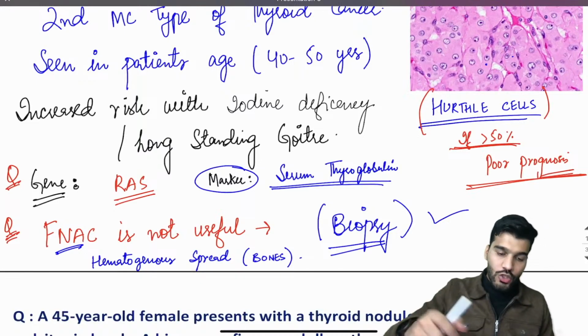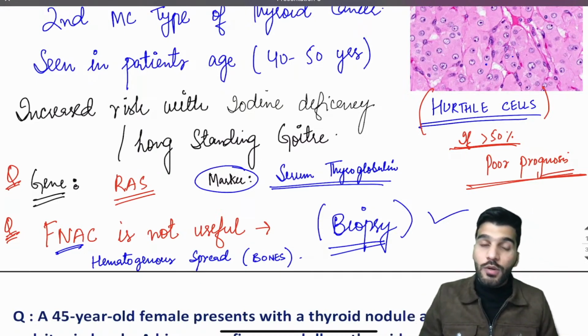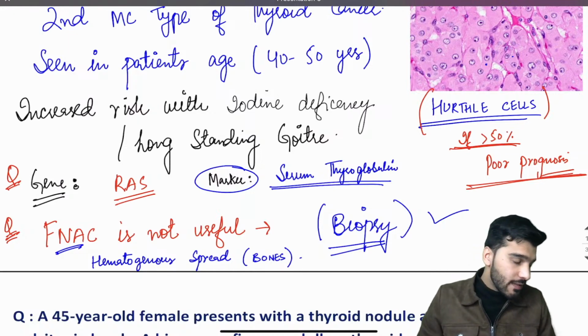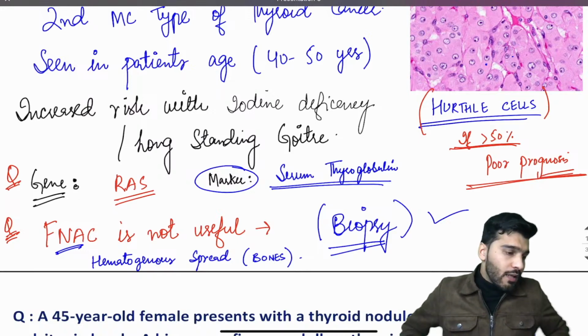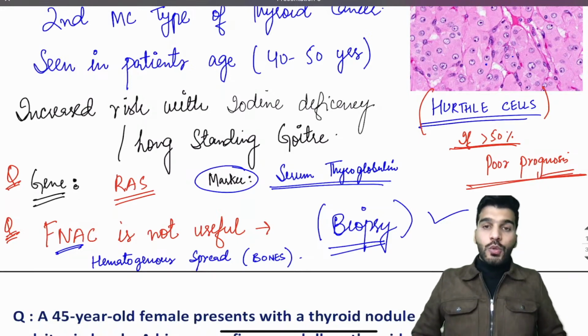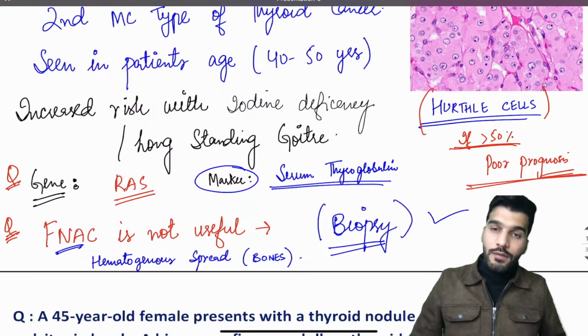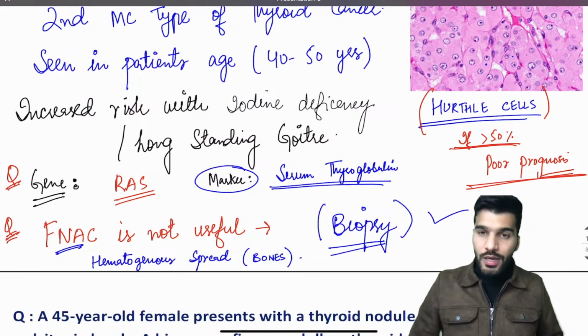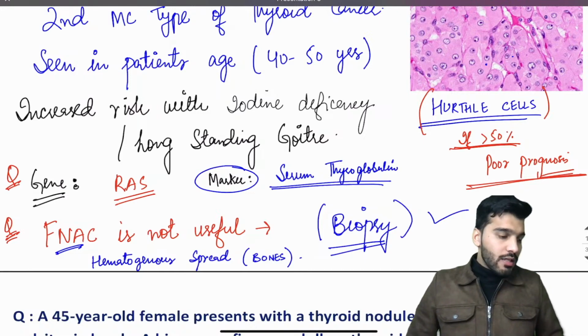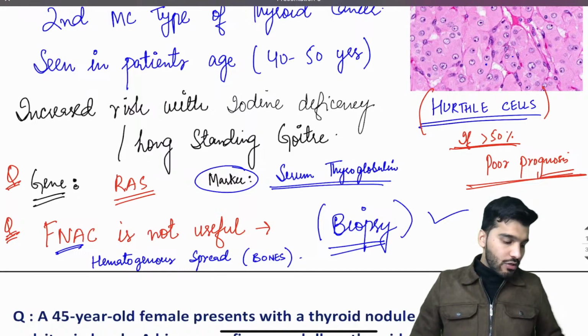Yes, Hashimoto's. The most common cause of hypothyroidism is Hashimoto's thyroiditis. What are the antibodies seen? Write down in the comment section. Now tell me, what are the antibodies seen in Hashimoto's? The examiner will give the antibodies, mark the diagnosis: hypothyroidism, TSH will be increased. So what will be the antibodies seen in Hashimoto's?